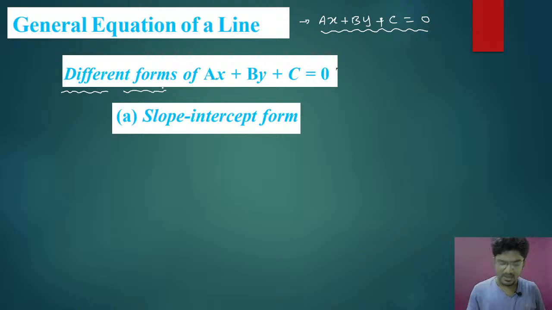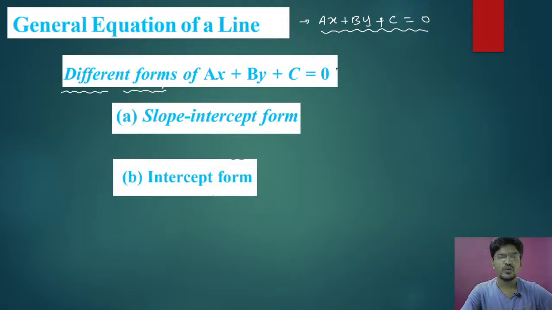So today also I am going to discuss this slope intercept form, because with this slope intercept form we are going to represent the general equation of line. How we are going to represent it, we shall see in this particular class. And next I am going to discuss intercept form with the general equation of line. Already you know what intercept form is, but now I am going to study it with ax plus by plus c equal to 0. Okay.